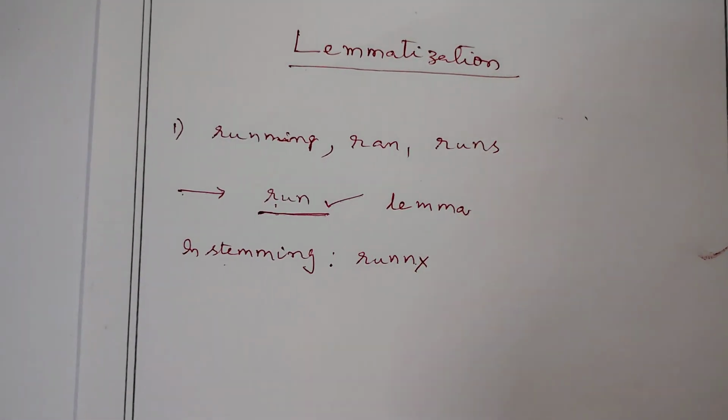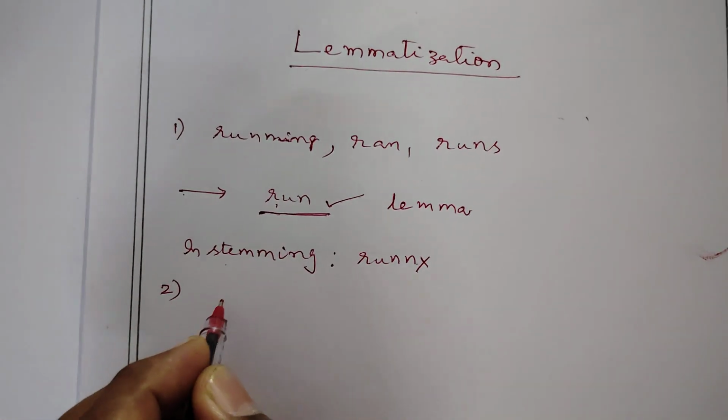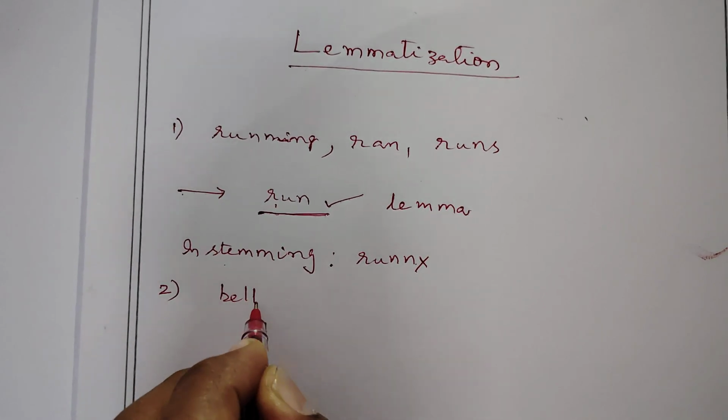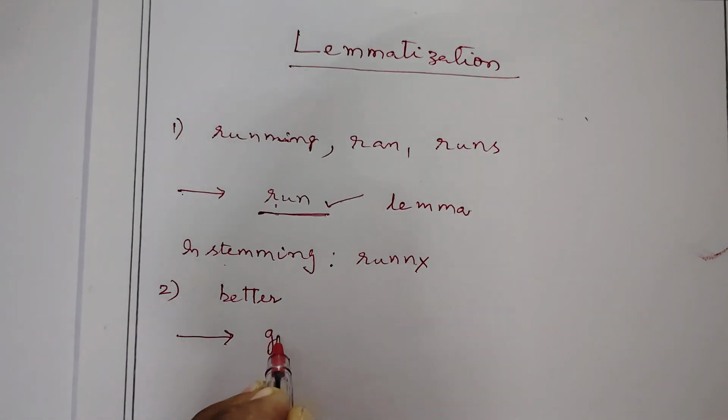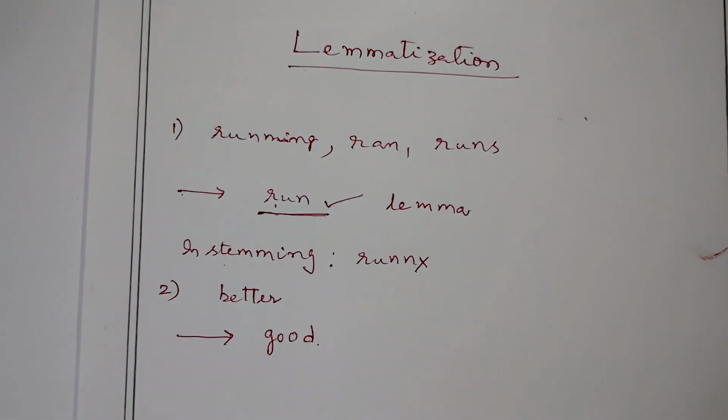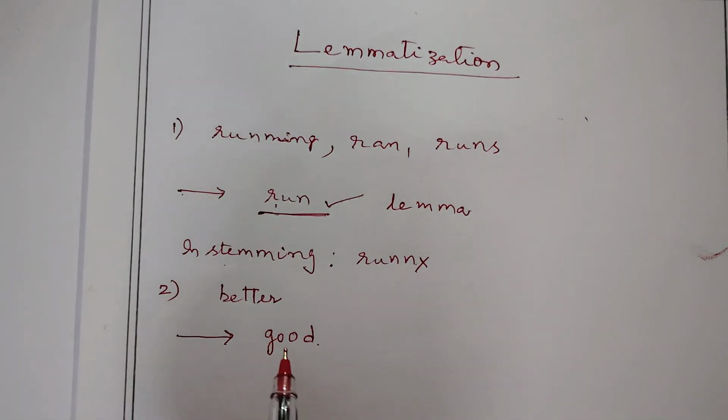We can take another example to understand better. Let us take the word better. After lemmatization, the word becomes good. Why? Good is the dictionary word and it is identified as an adjective.